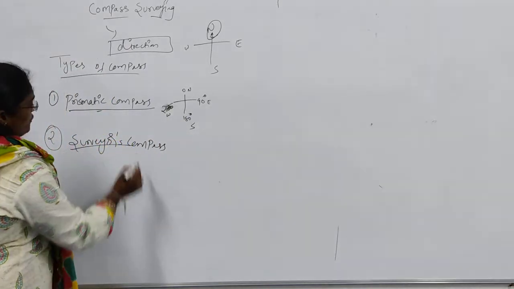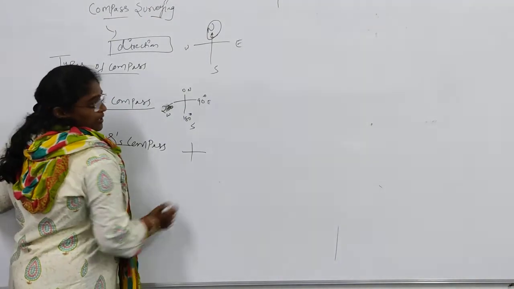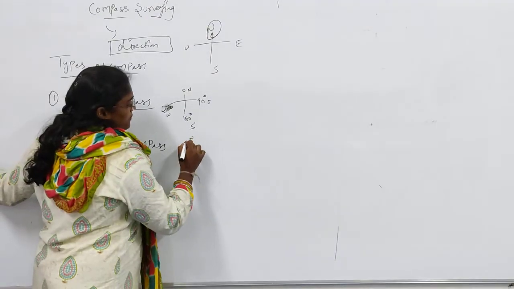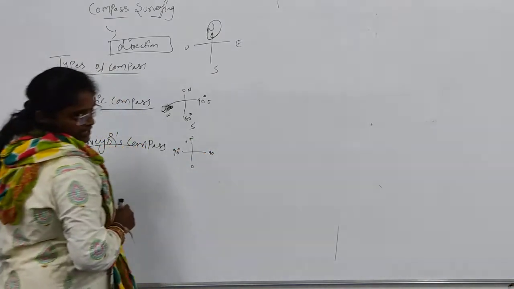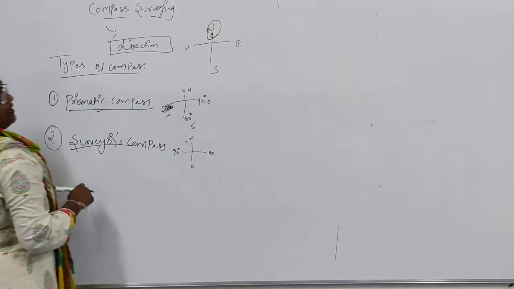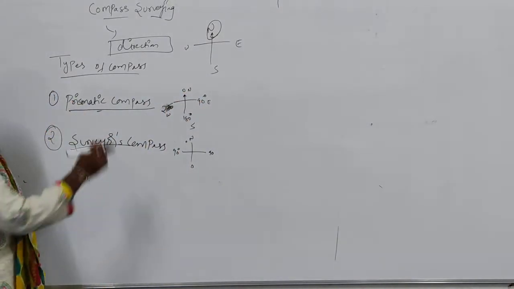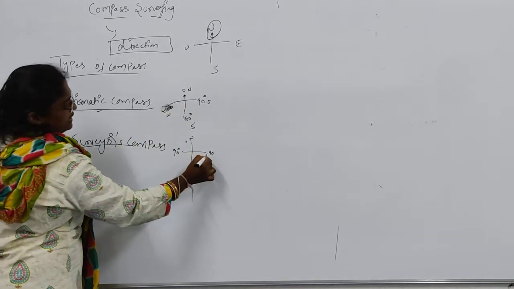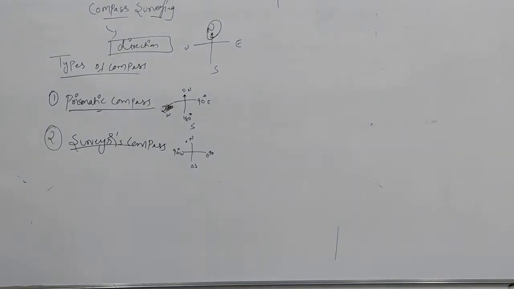When you go for the surveyor's compass, you go from 0 to 90, then again 0 and again 90. So we calculate according to the quadrants. In this one we take north as the reference, only north, and calculate according to the quadrants. First I will show you what the prismatic compass is. Everyone, we will be performing by using this one.